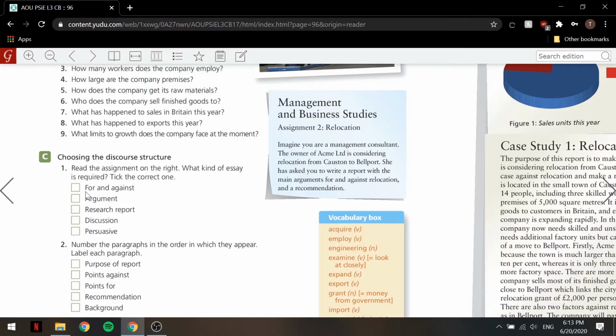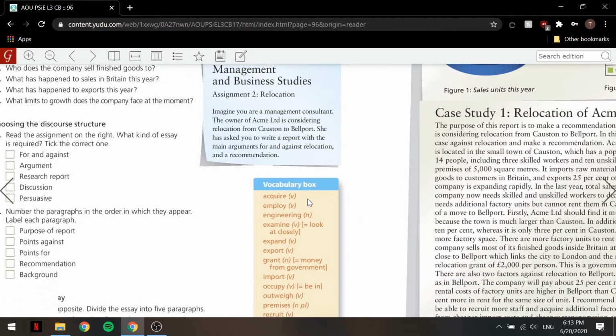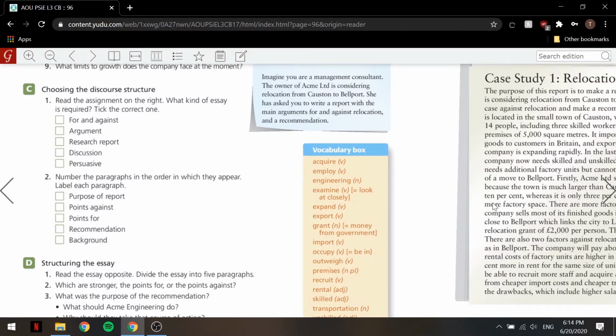Now, what we're going to do is we're going to have to read the essay here on the right, and then we'll number the paragraphs in the correct order in which they appear. So we'll have to label each one based on what it talks about. So which paragraph talks about purpose of report, which one talks about the points against and the points for, so basically why and why not, recommendation, and background. So here we go.